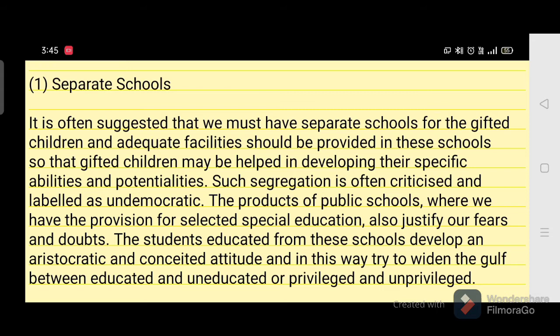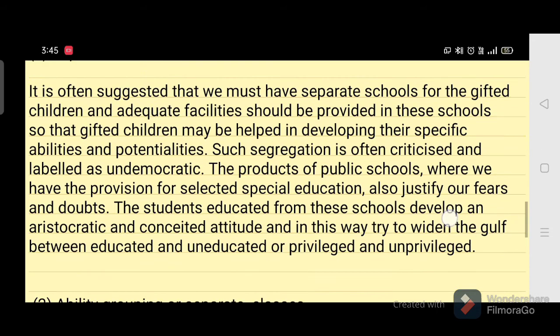But this method has a problem. One is that it is not an affordable method, because you find only a small percentage of gifted children in a class. And in the developing countries, this method is not feasible.